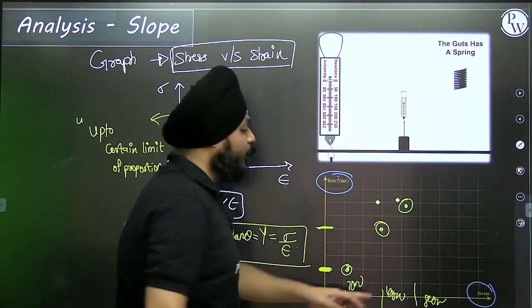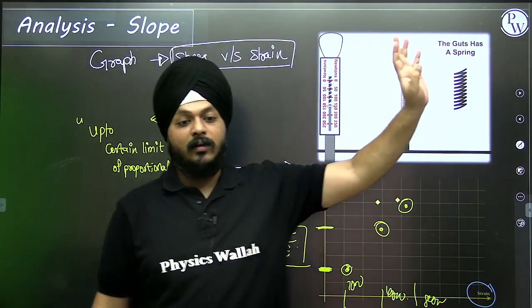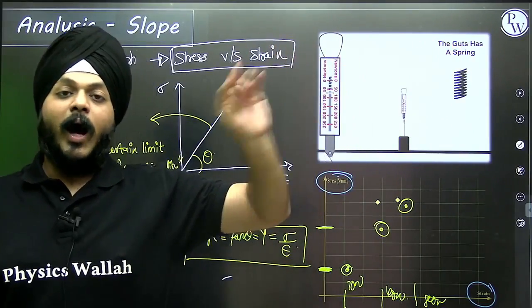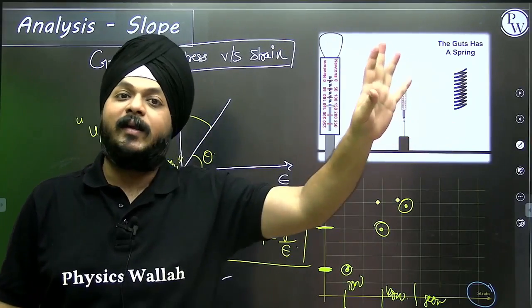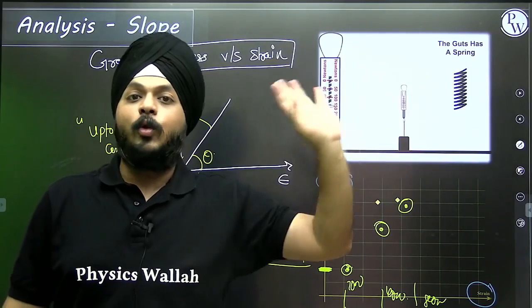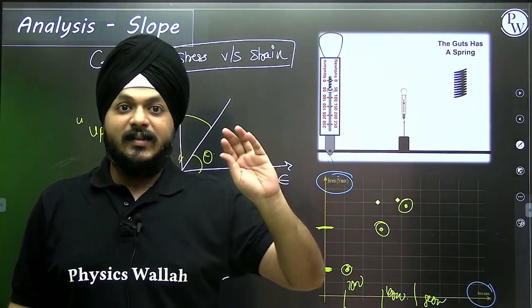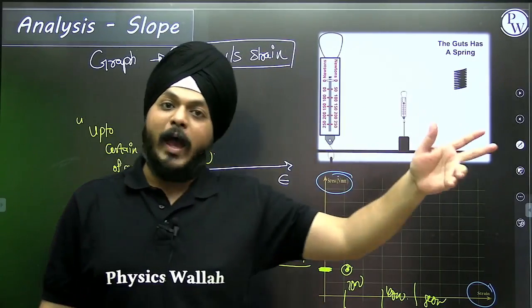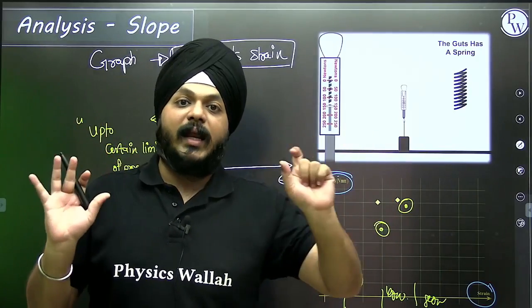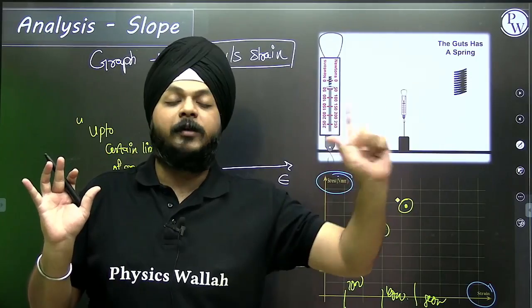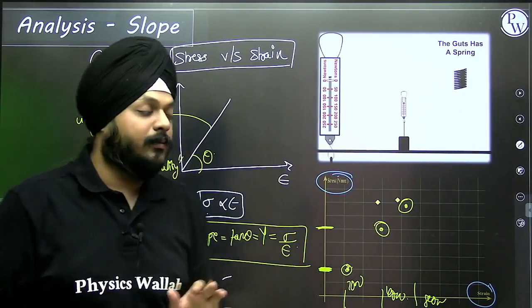Now see, 80 Newton is the limit of the spring. Up to 80 Newton you can attach a mass, and after that it will either get deformed or lose elasticity. We are not aware of what is going to happen, but we are only aware of our foundations, that limit of proportionality, that is 80 Newton.